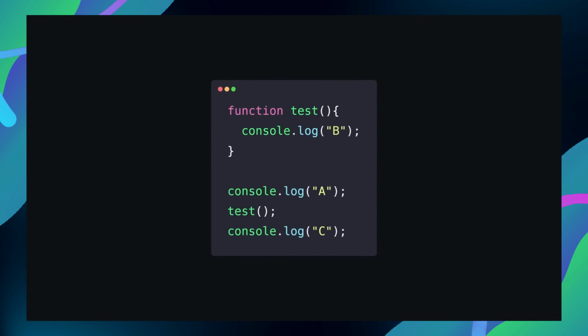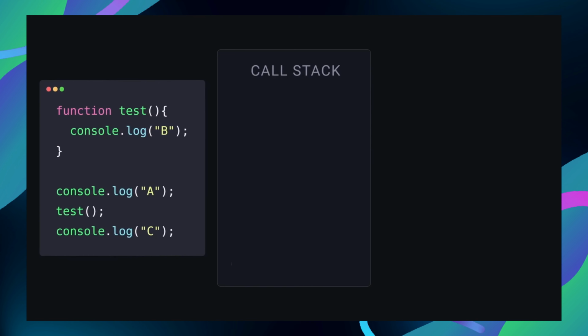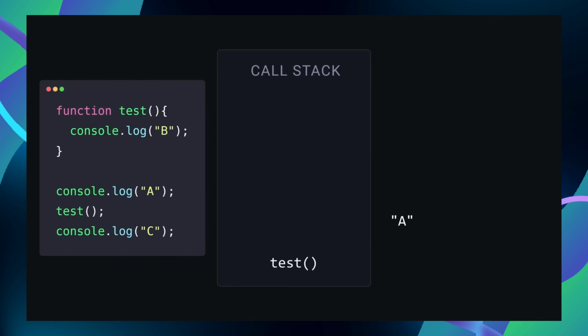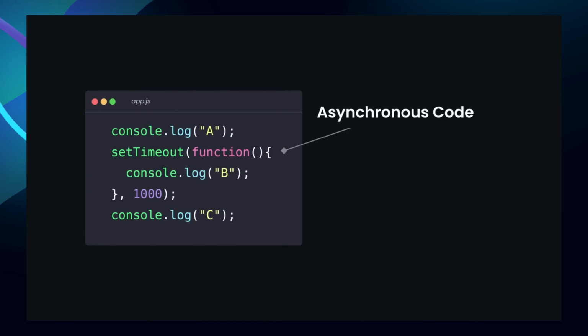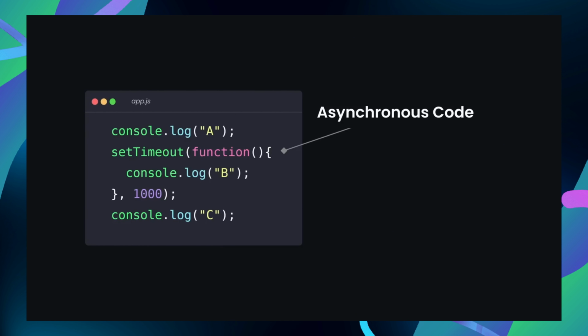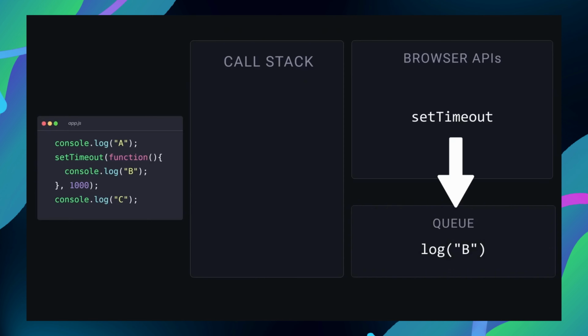Normally, JavaScript executes your code line by line. This happens on something called the call stack. Functions are pushed onto the stack, executed, and then removed again. So everything runs synchronously. But what if you want to have a slow operation, for example a set timeout? This is asynchronous code. In that case, JavaScript hands the task to the browser APIs, where it runs in the background. Meanwhile, JavaScript continues executing the rest of the code on the call stack. When the set timeout timer finishes in the browser APIs, its callback is placed into a queue.